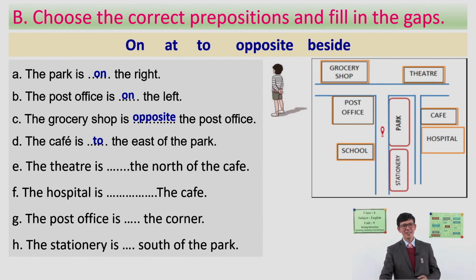And look at another one, number E. The theater. Let's see here the theater. Okay, the theater is the north of the cafe. Let's see. Okay, here is the theater, and here is, let's say, the cafe. Okay, if we see the direction, so of course it is the northern part. So what do you think? Very good. The theater is again, yes, to the north of the cafe. That's correct. The theater is to the north of the cafe.